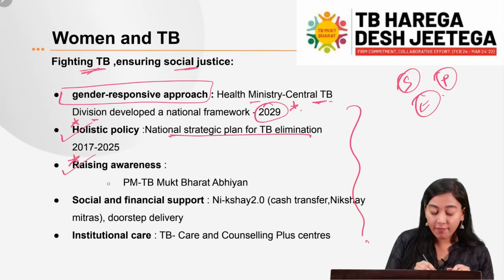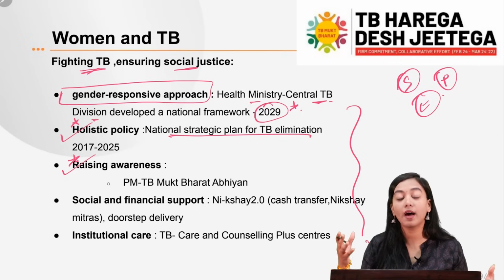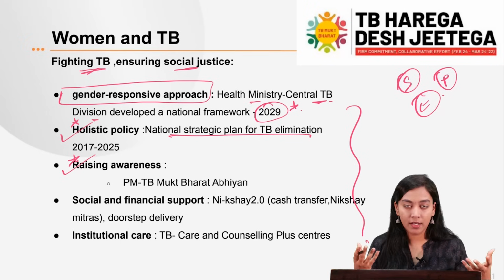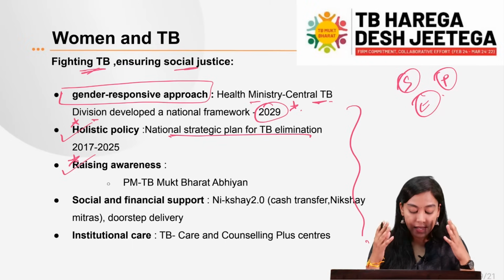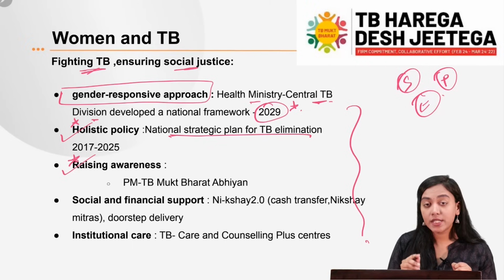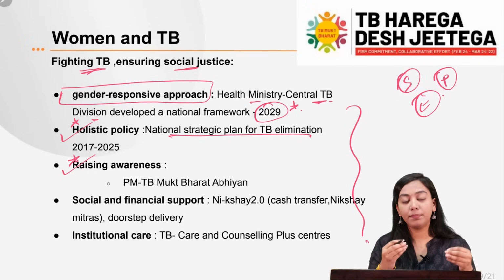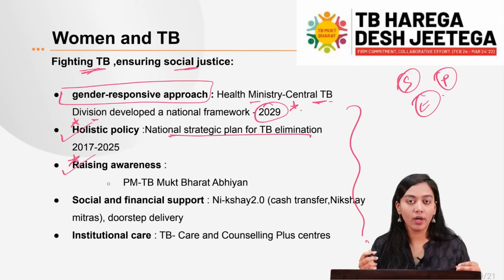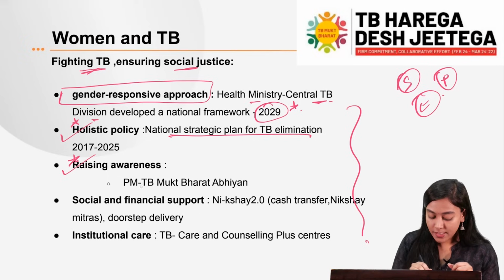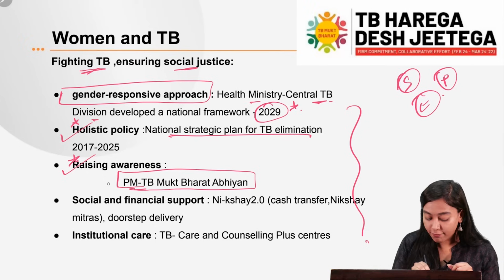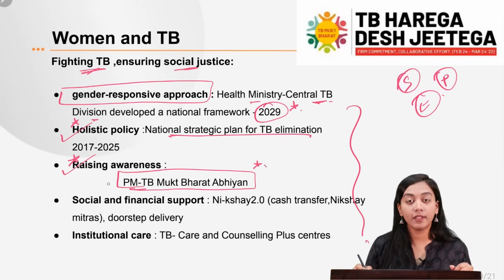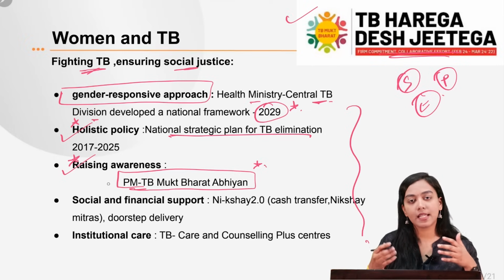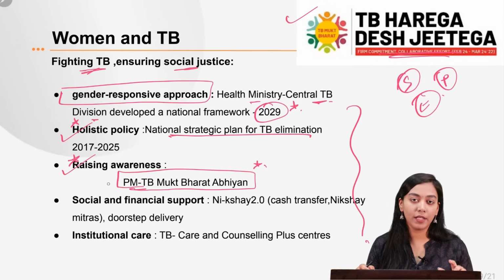Then we also need to raise awareness in order to challenge the existing social stigma regarding TB disease. First of all, people need to be made aware of the symptoms of TB so that they can properly go and seek the diagnostics. Second, we also need to make sure that the social stigma around TB is beaten so that people reveal themselves to be suffering from this disease and get the treatment at the right time so that it can be cured and doesn't lead to their death. For this, Pradhan Mantri TB Mukt Bharat Abhiyan has been a flagship mission from the government of India to end TB and to raise awareness for the same. This you can see, TB Harega Bharat or Desh Jeetega, is coming from the same Abhiyan, the awareness campaign from the government of India.